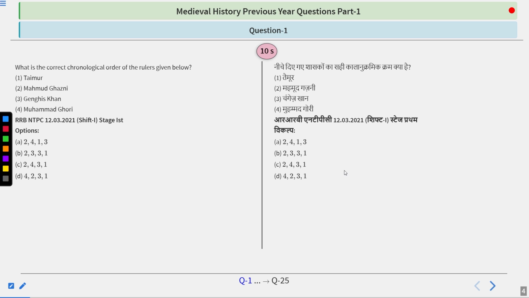Okay, so the first question that we have: what is the correct chronological order of the rulers given below? Options are Taimur, Mahmud Ghazni, Genghis Khan, and Muhammad Ghori. And the options are in front of you. So take your time. Choose the correct option that, according to you, would be the correct answer.